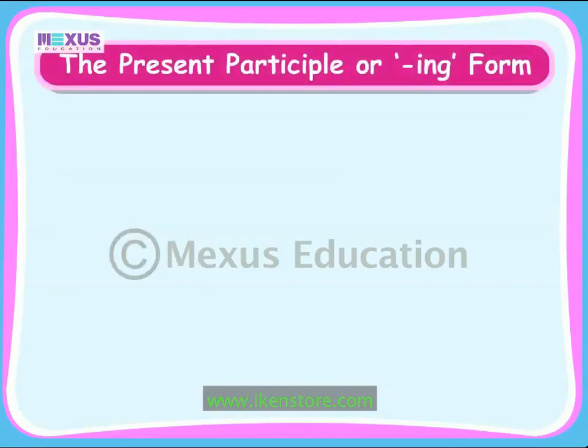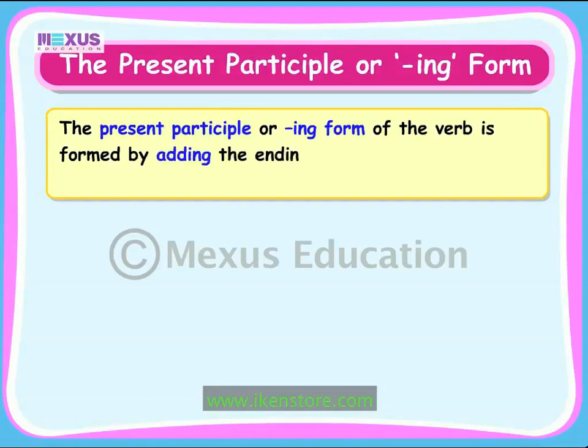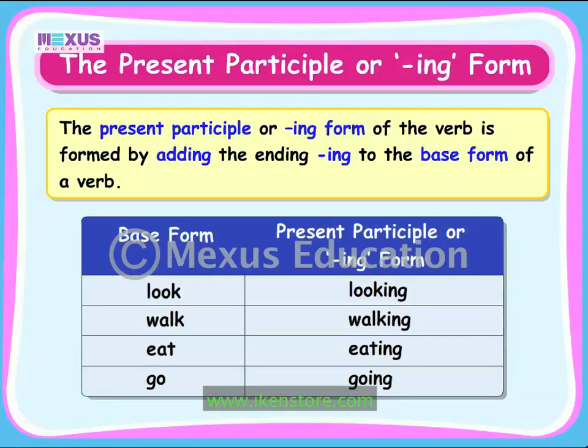Now, let us look at the present participle or ing form of the verb. The present participle or ing form of the verb is formed by adding the ending ing to the base form of a verb. Look at the following table illustrating the base and the present participle forms of some verbs. The verb look in its base form becomes looking by adding the ending ing. Similarly, the verbs walk, eat, and go become walking, eating, and going by adding the ending ing.